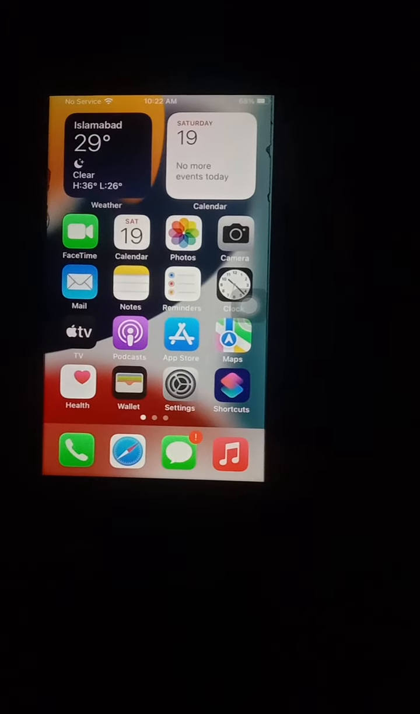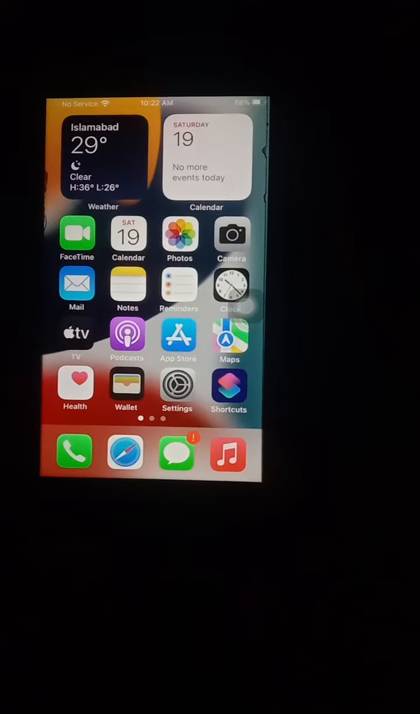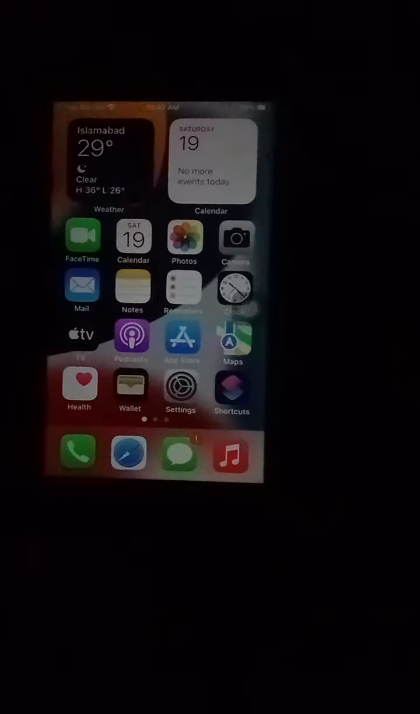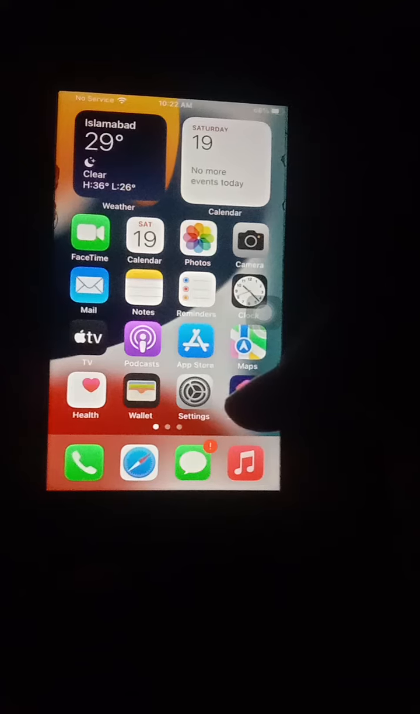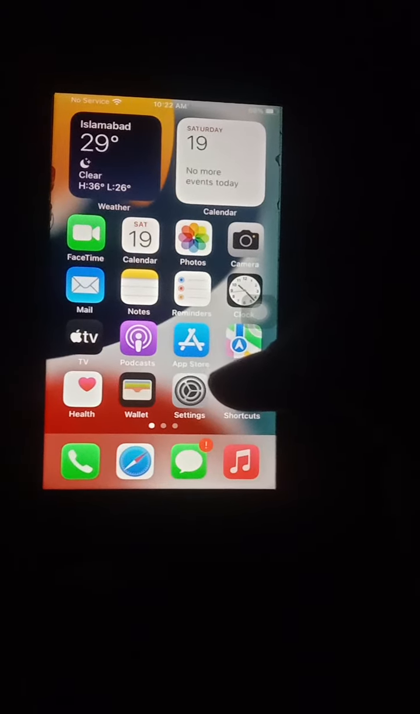Another useful and informative video which is about how to fix iPhone camera, reset all settings in any iPhone.